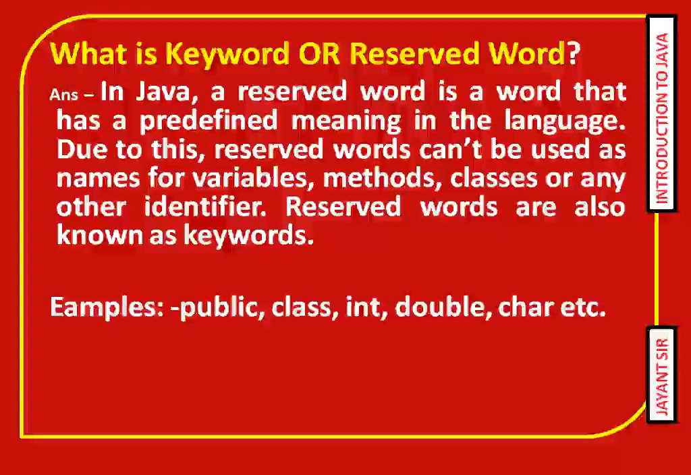It also cannot be used as a variable. You cannot write int double equal to 5.5. It is wrong, because int is the data type and double is also a reserved word, and cannot be used there. So reserved words cannot be used as names for variables, methods, classes, or any other identifier. Examples are given here. Look here: public, class, int, double, car, etc.